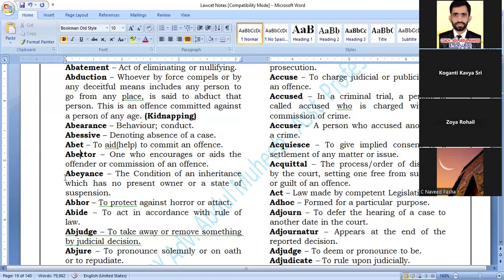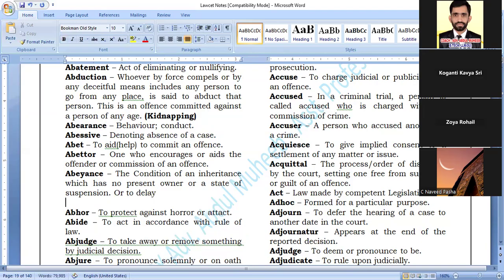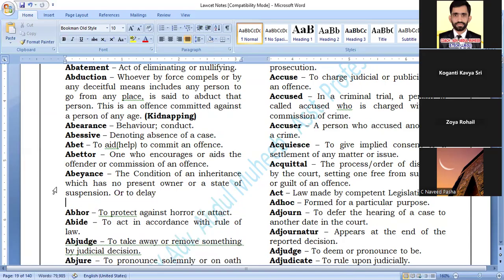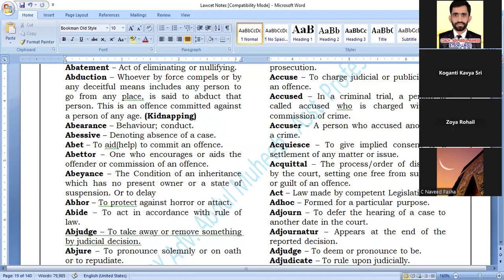Next, what is abeyance? The condition of an inheritance which has no present owner, or a state of suspension. Abeyance का मतलब है in general it is called abeyance. Abeyance माने to delay करना. To keep in abeyance. To delay. ठीक है. Abeyance माने रोक के रखना. काम को delay करना, उसको बोलते हैं abeyance. What is the next word?